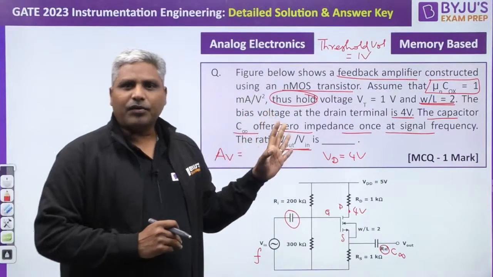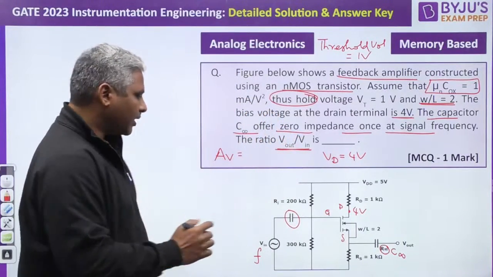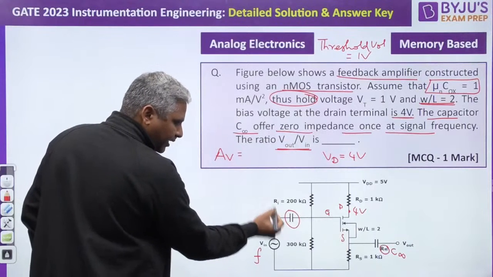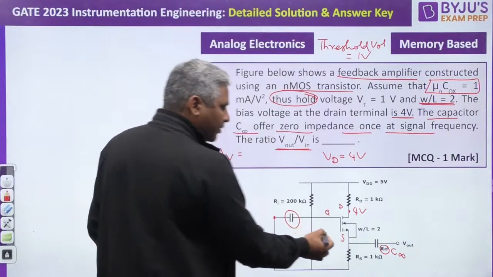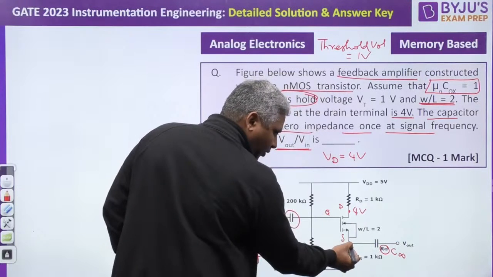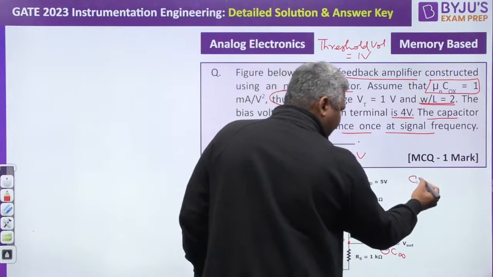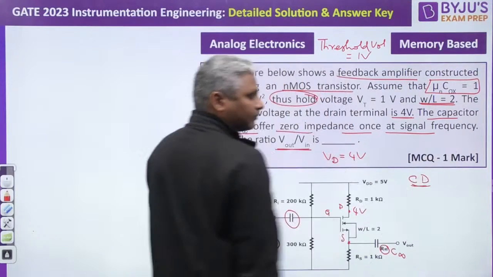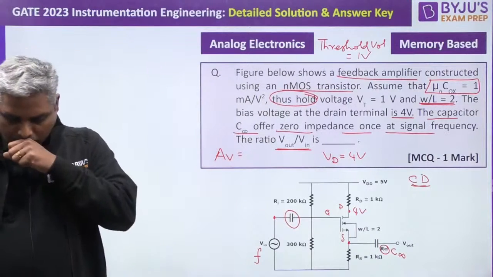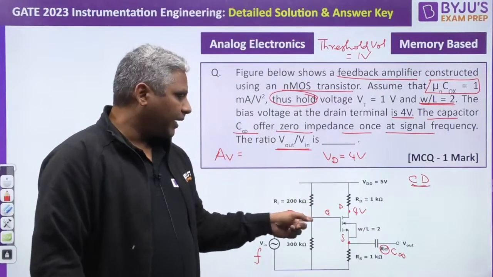So first you have to identify what amplifier it is. You can see the input is given at the gate and the output is taken from the source. So it is a common drain amplifier.